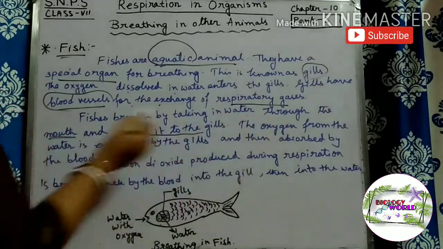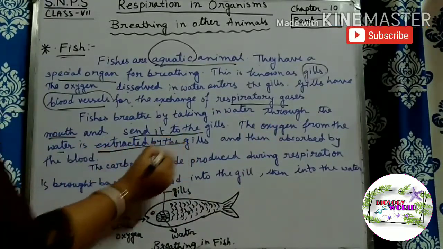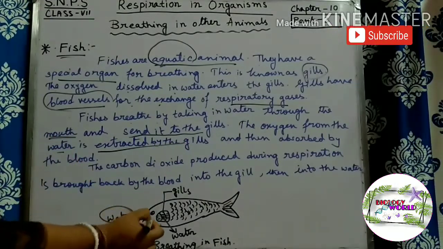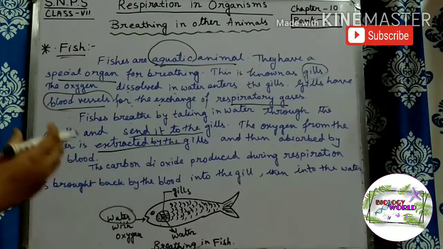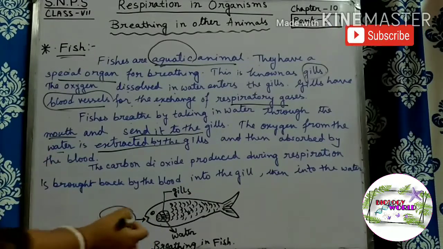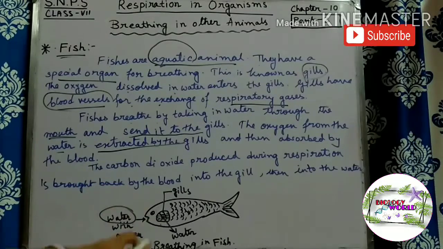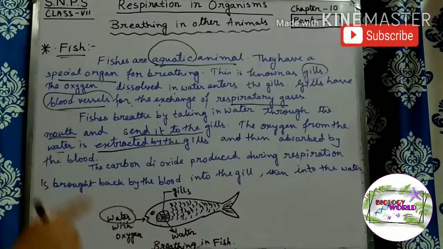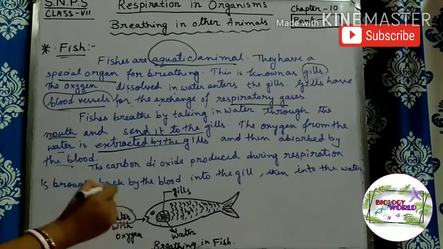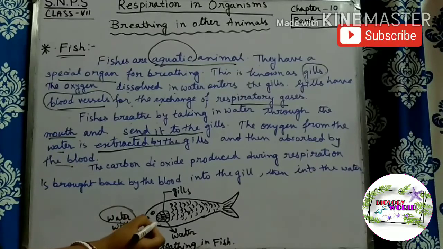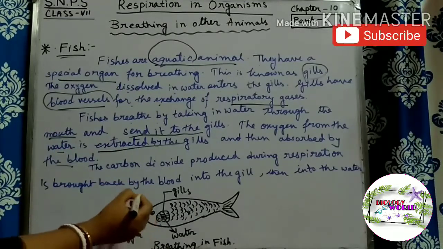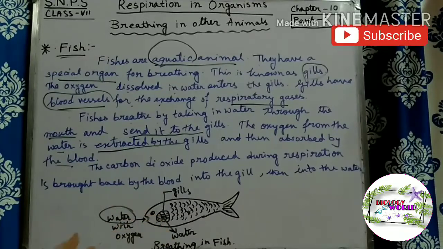The oxygen from the water is extracted by the gills. Means the water which they have taken from their mouth, oxygen is present inside this water. This oxygen is extracted by these gills and then absorbed by the blood. This oxygen then is absorbed by the blood vessels present in the gills. So by this process, fish take in oxygen for respiration.